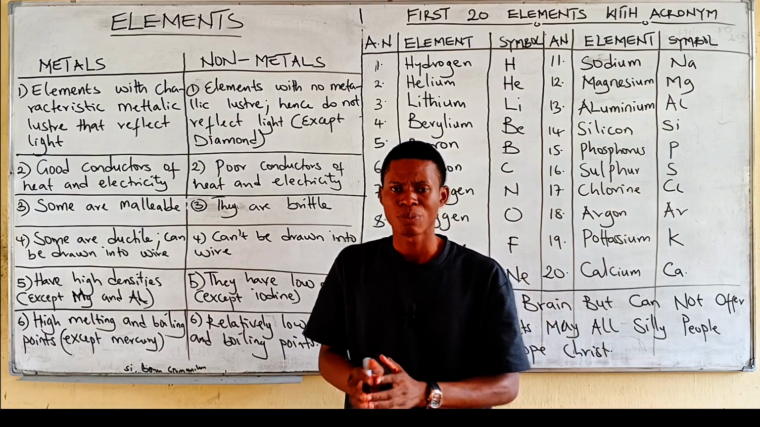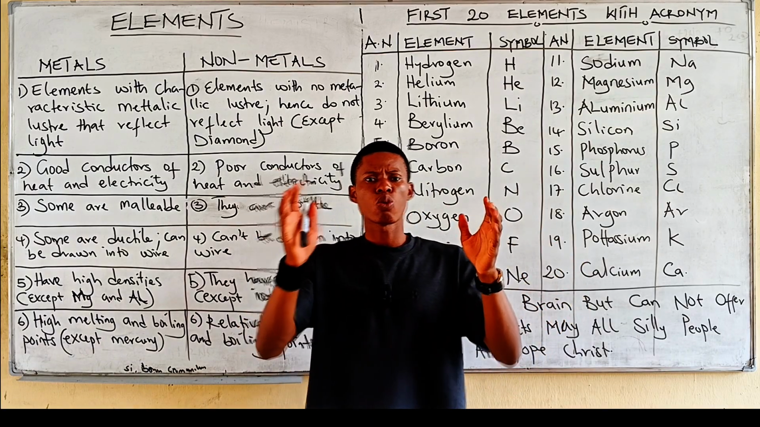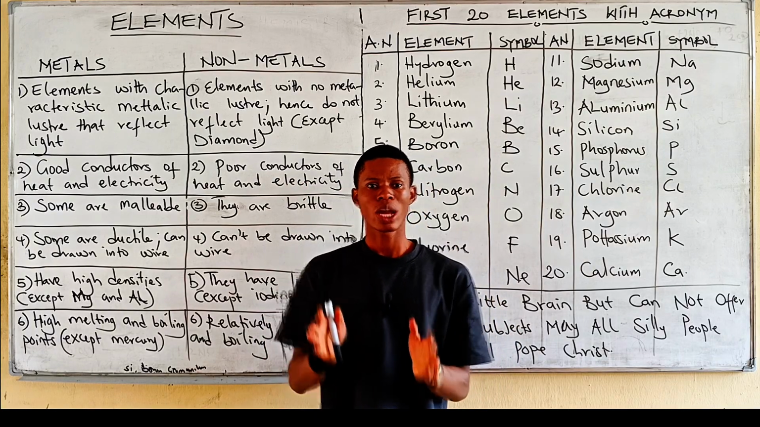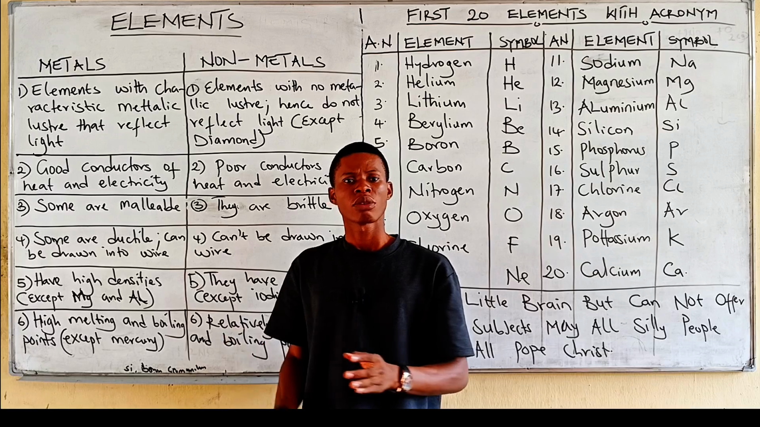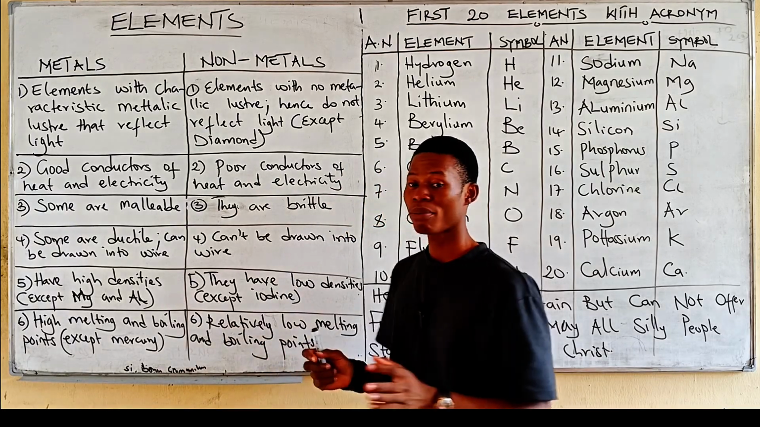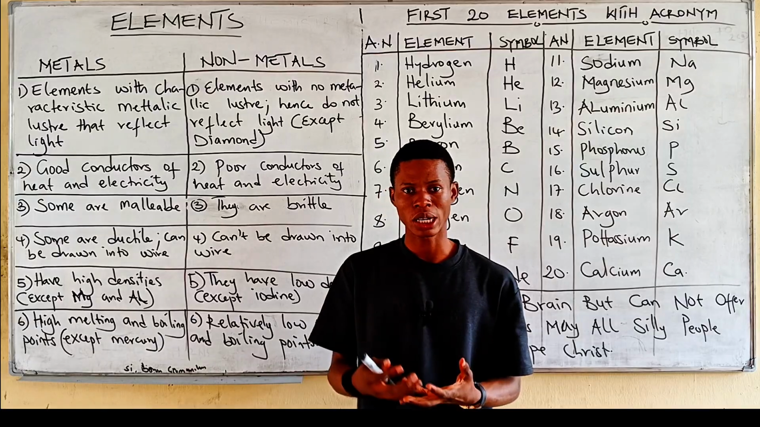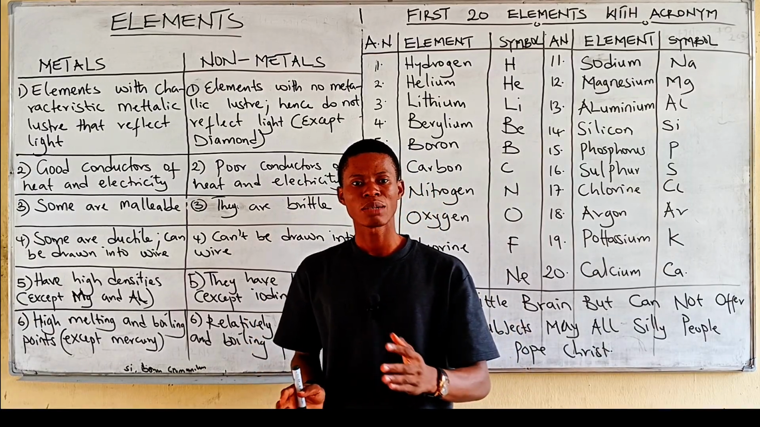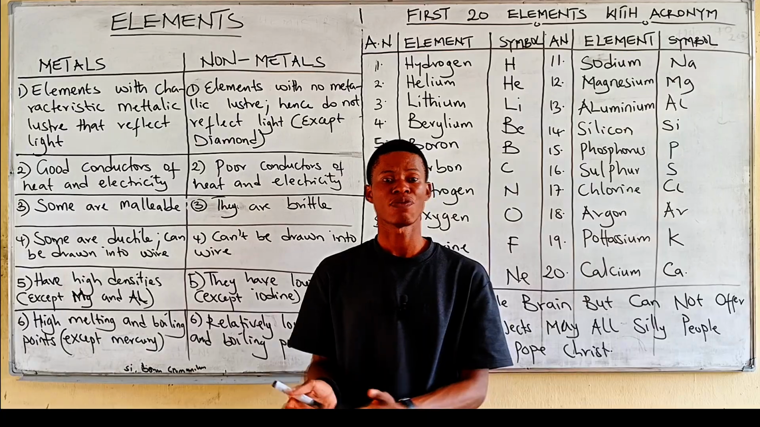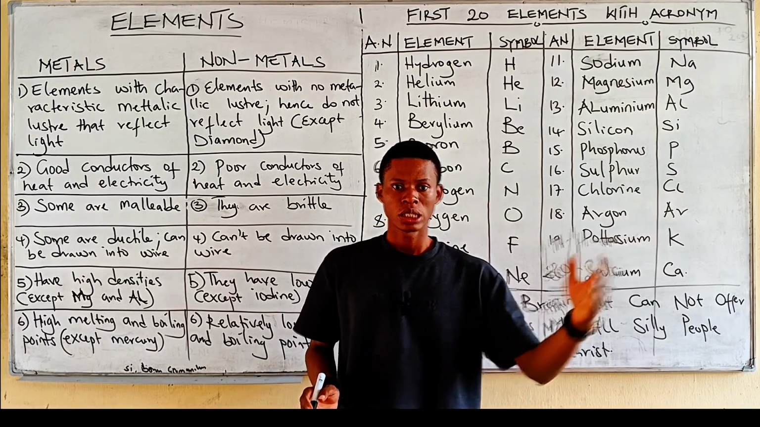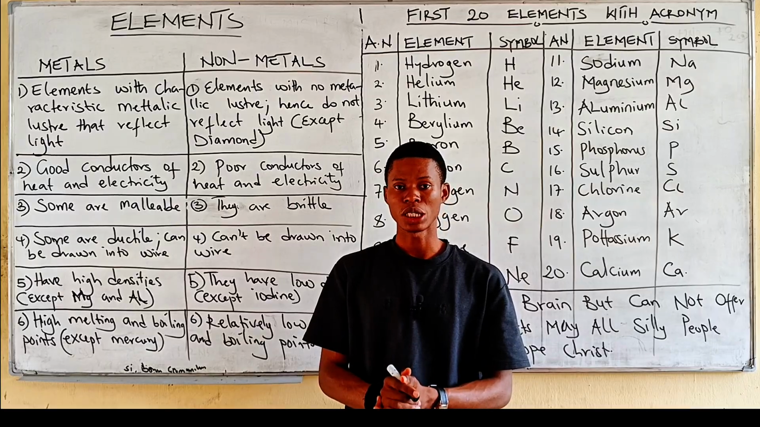Now, in the periodic table, we have about 118 elements. And out of the 118 elements, 94 of them occur naturally, while the remaining 24 are artificially made. Do you understand? 94 occur naturally, the other 24 are artificially made.